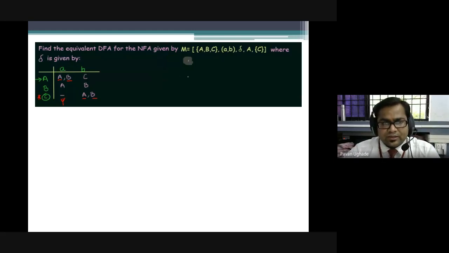If you draw its transition diagram, you will see how we are going to draw it. Let's see. I'll be drawing the transition diagram for this. This is my initial state A, and it goes over small a, as well as moving to state B. So from A it moves to both. I'll draw C also. From A over B, it is going to C, as it is my final state. I'll represent it with a double circle.